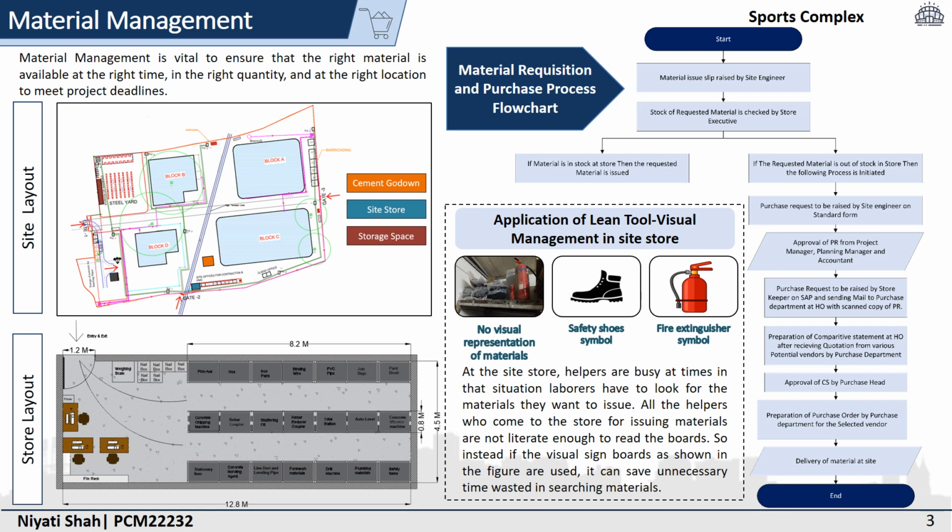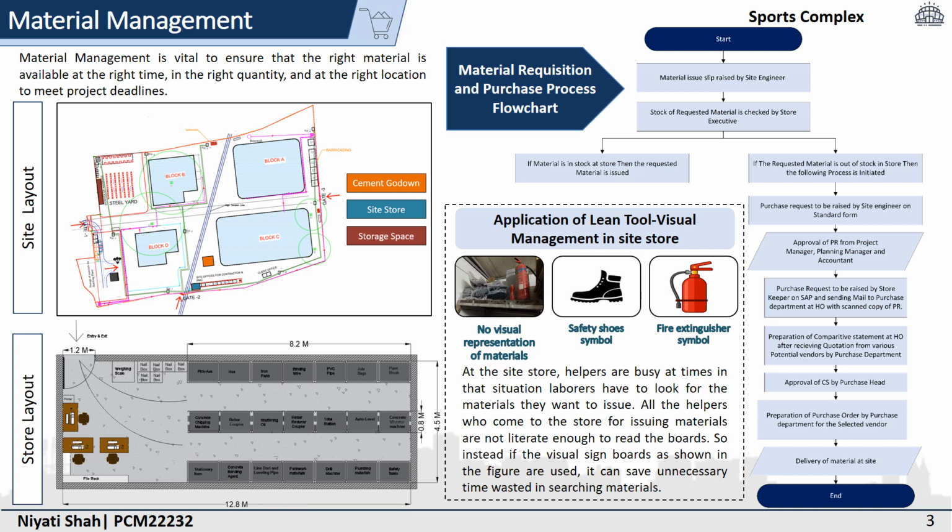Now various material management processes have been studied. Talking about the material requisition and purchase process, first of all, a material issue slip is raised by the site engineer. If the material is available in stock, then the store executive will issue the material. If not, then the purchase requisition is to be made by the site engineer in the hard copy book. After the necessary approval from the project manager, planning manager and accountant, the purchase requisition is entered by the store executive in the ERTP software, and the purchase requisition is mailed to HO.